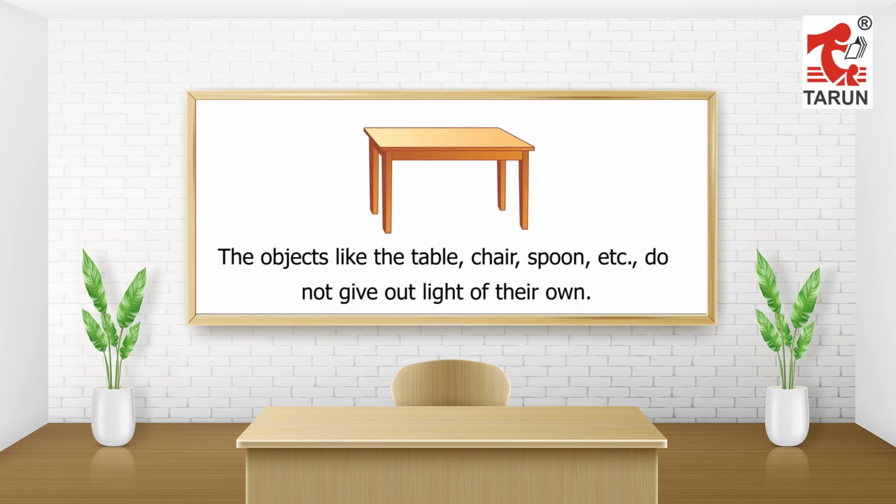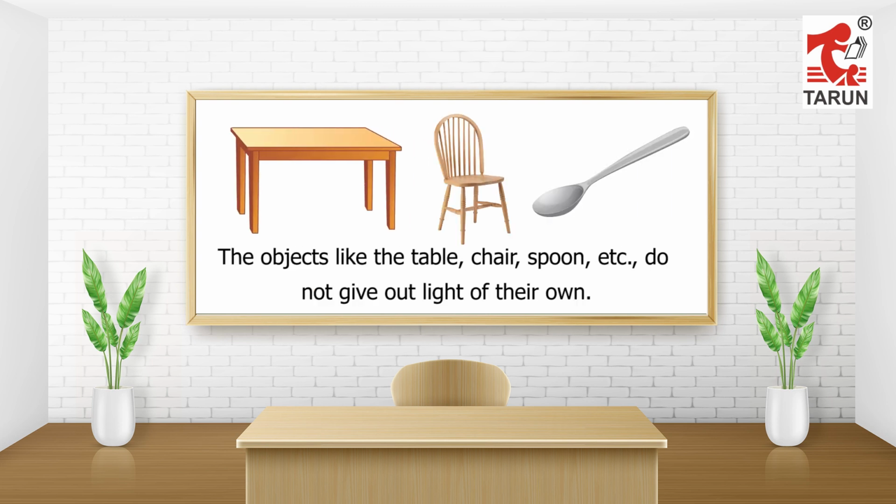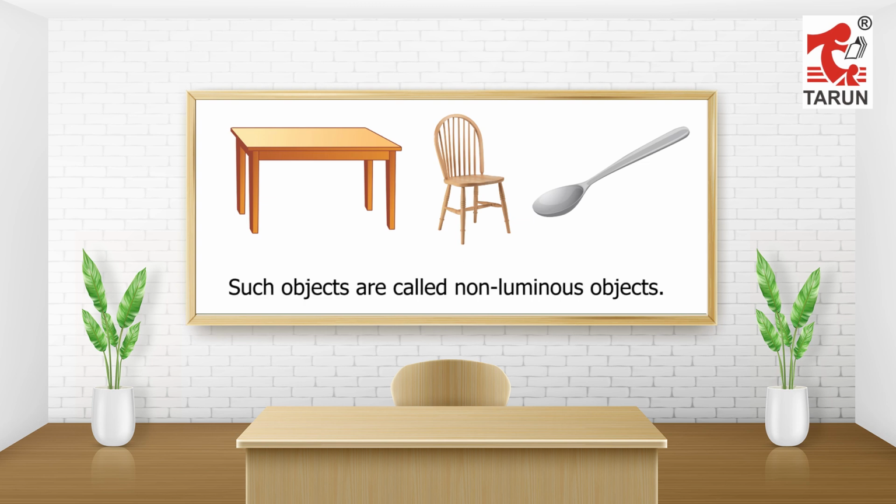The objects like the table, chair, spoon, etc. do not give out light of their own. Such objects are called non-luminous objects.